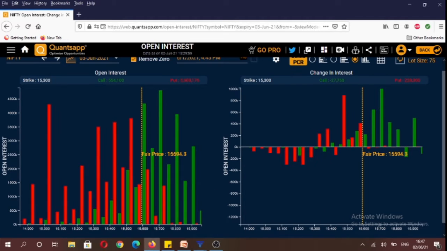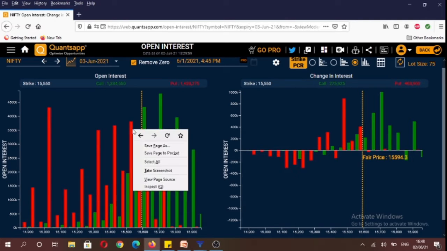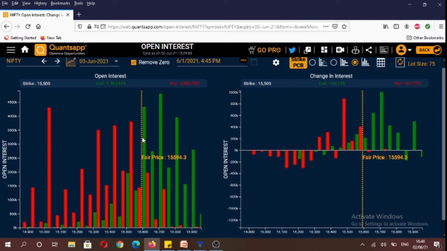So you have to remember that tomorrow is 3rd June and this weekly expiry contract would be expiring tomorrow. And if we see, highest amount of calls have been written at 15,700 strike and highest amount of puts have been written at 15,000 strike. However, since 15,000 strike is far away from the current prices, we would be focusing on strikes that are near to the current price.